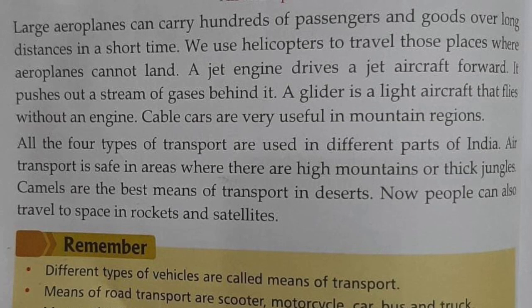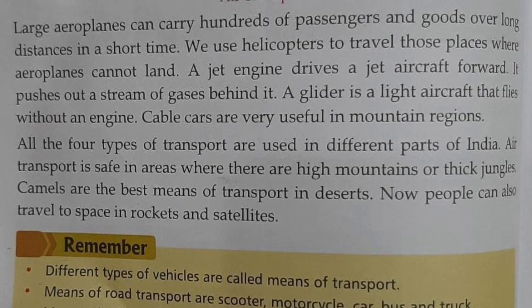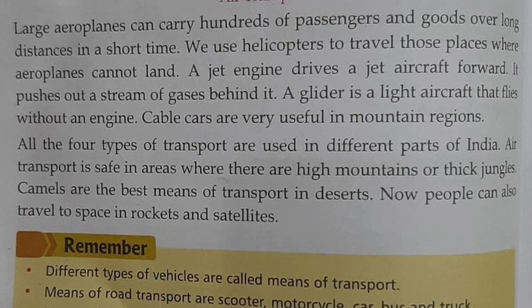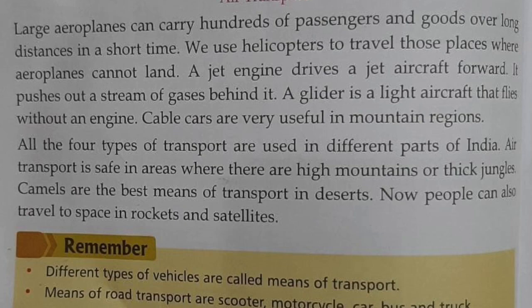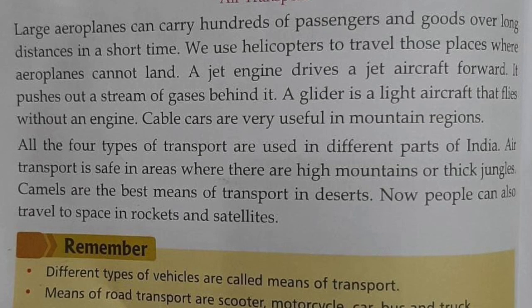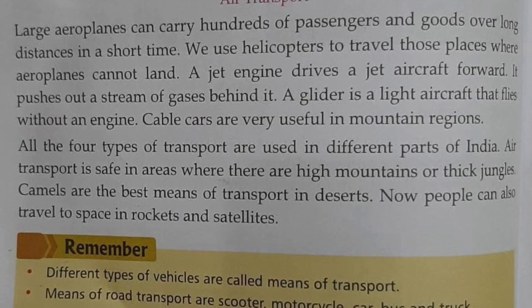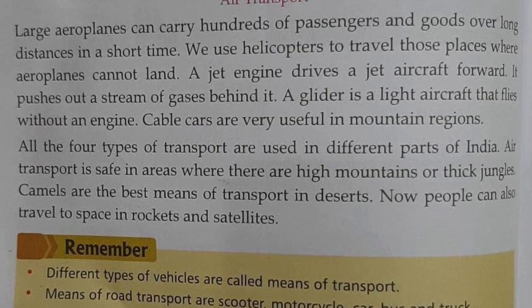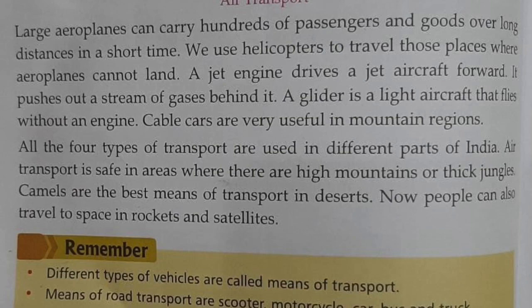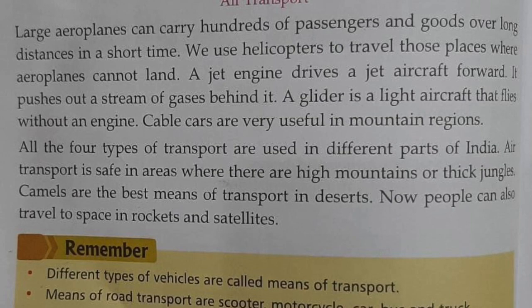All the four types of transport are used in different parts of India. Air transport is safe in areas where there are high mountains or thick jungles. Camels are the best means of transport in deserts. Now people can also travel in space through rockets and satellites.